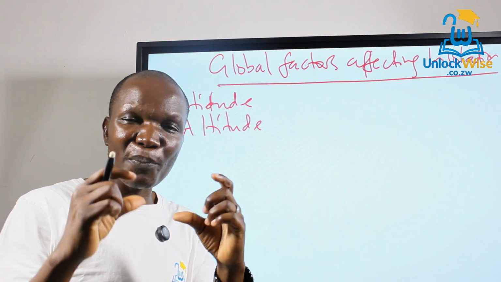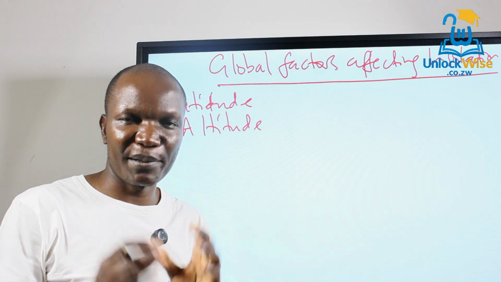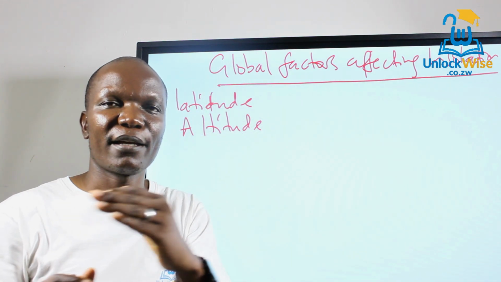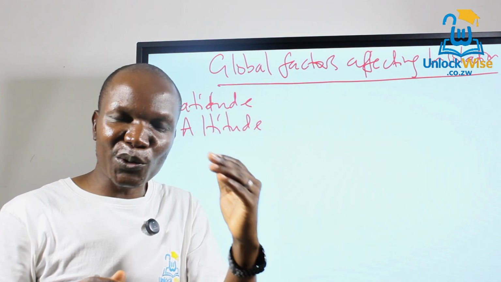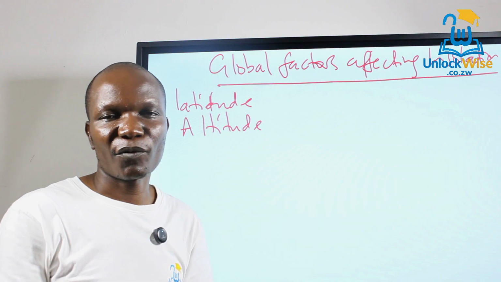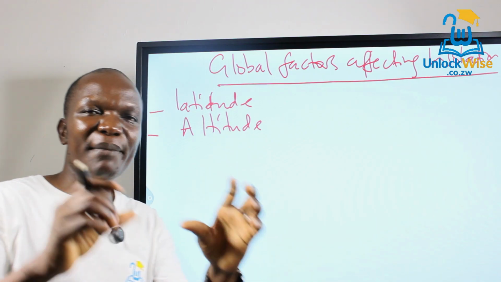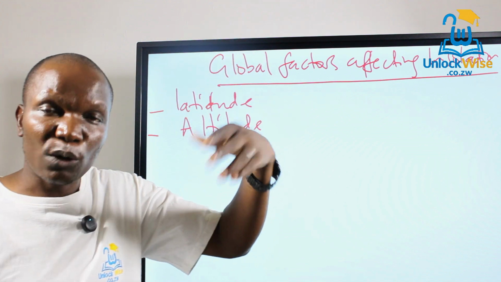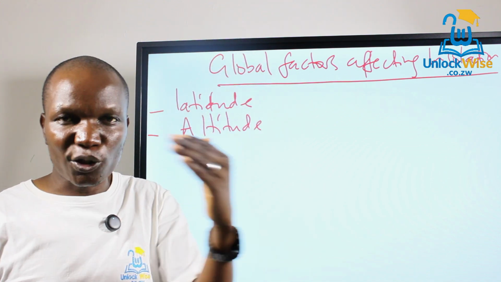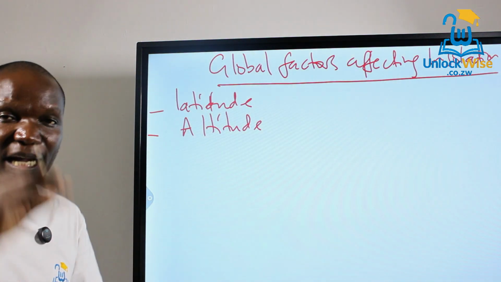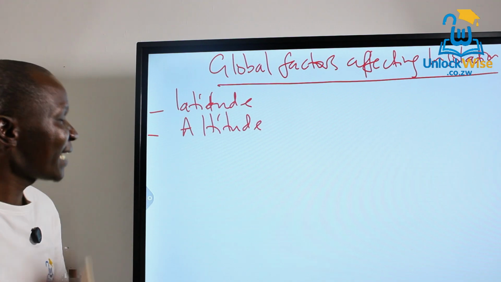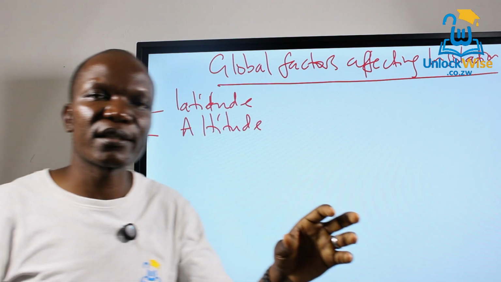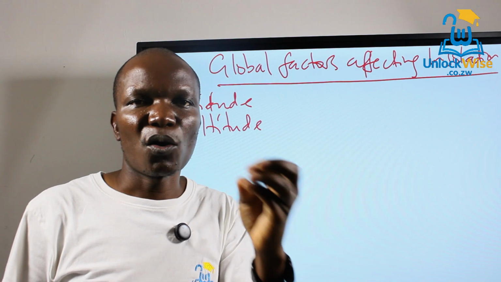Generally, in the troposphere, temperatures decrease with height, what we call the environmental lapse rate. So we expect that the higher you go, the cooler it becomes in the troposphere. You know what happens in the stratosphere and other layers. So altitude also influences your temperature.